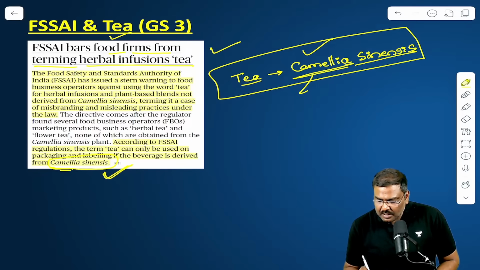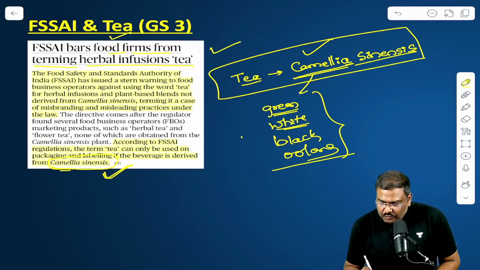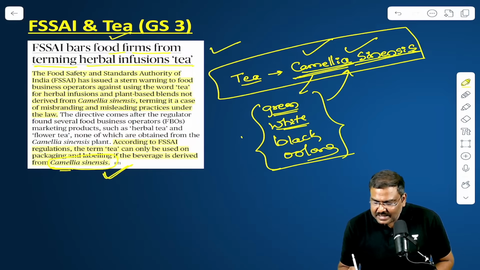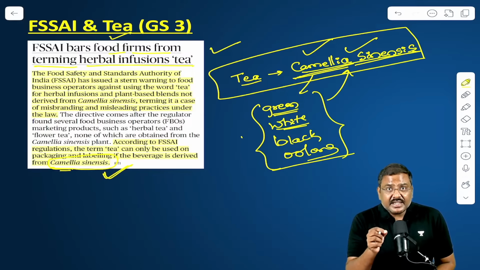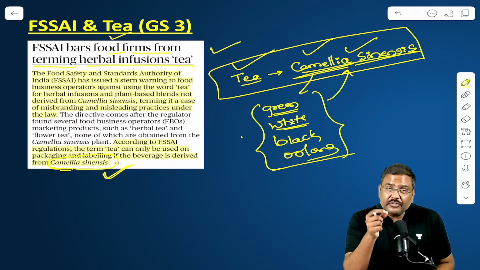It could be green tea. It could be white tea. It could be black tea. It could be oolong tea. These 4 products essentially have the component of the Camellia sinensis plant. The FSSAI simply says only these can have the suffix of tea.